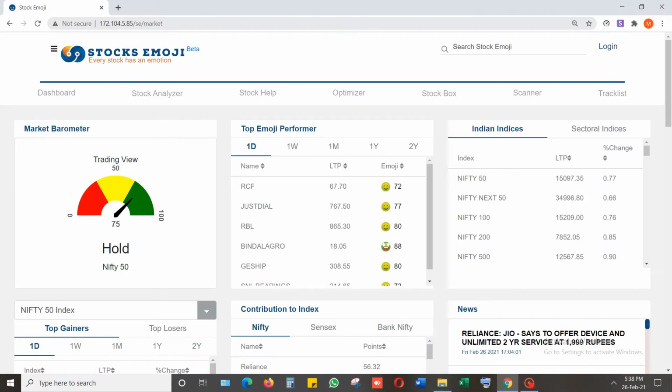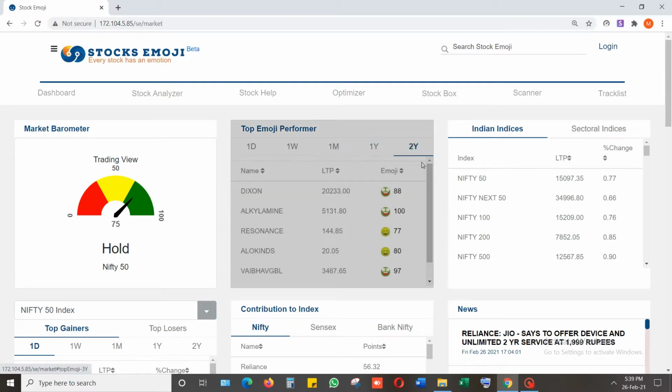Market page keeps us updated on a daily basis and contains mostly end of day data from the market, or more precisely the market overview about the day. Key features of the market page are market barometer, a place which tells us about the market sentiment. Top emoji performance shows the performance of the day, week, month and year as per the emoji score.